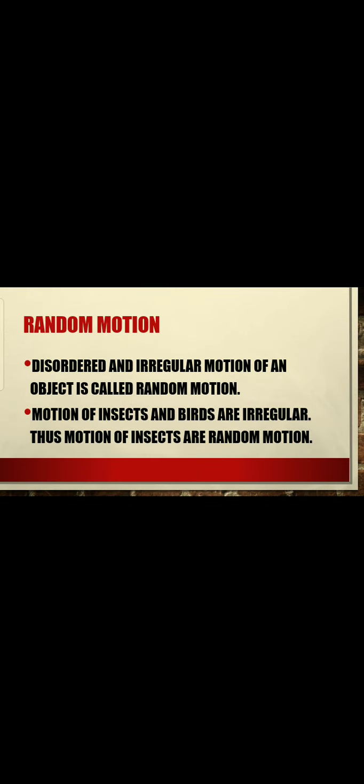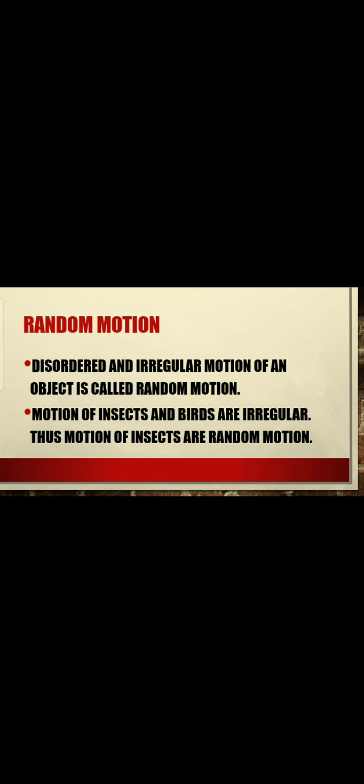So random motion, the third and last type of translatory motion, is the random motion. So what is random motion? Let's discuss it. Disordered and irregular motion of an object is called random motion. If the object is moving in a disordered and irregular way, then that type of motion of an object is known as random motion.